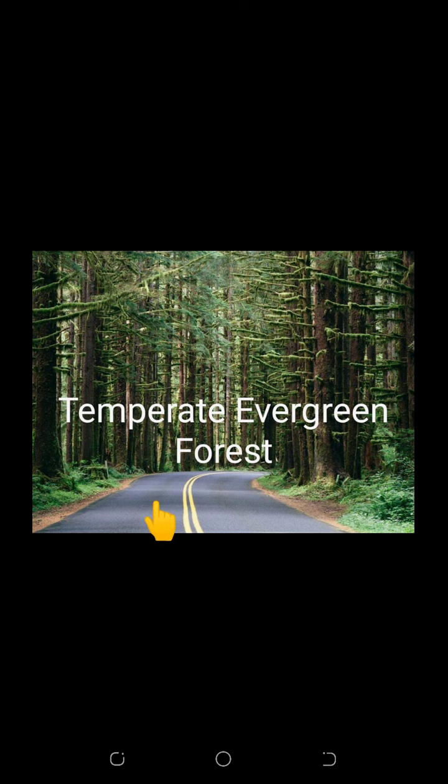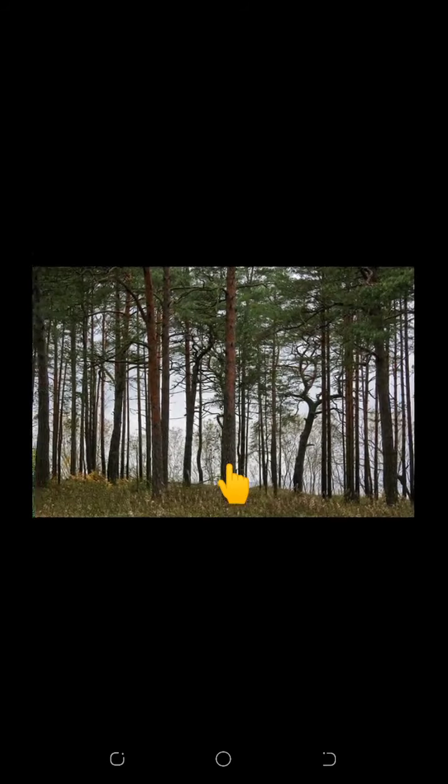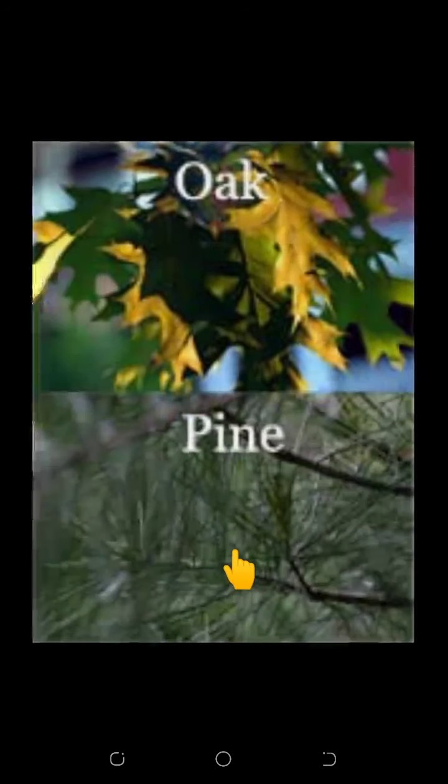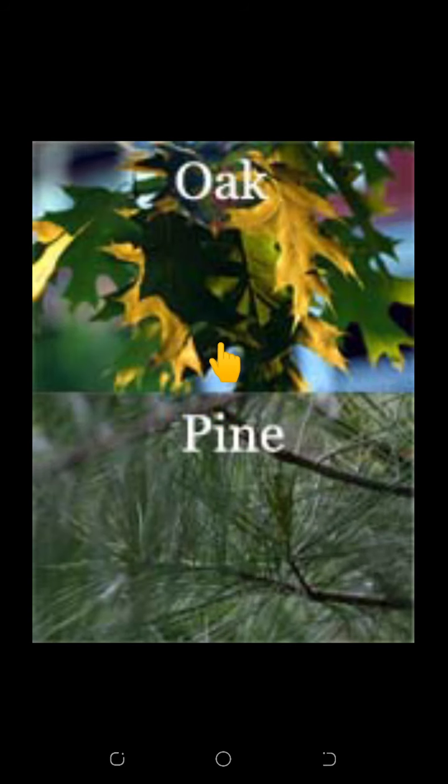Now comes the third category of forest called temperate evergreen forests. The temperate evergreen forests are located in the mid-latitudinal coastal region. They are commonly found along the eastern margin of the continents, for example in southeast USA, South China, and in southeast Brazil. They comprise both hard and softwood trees like oak and pine.